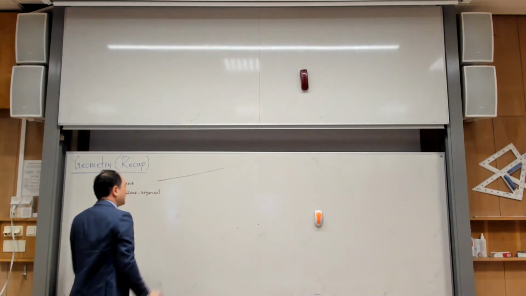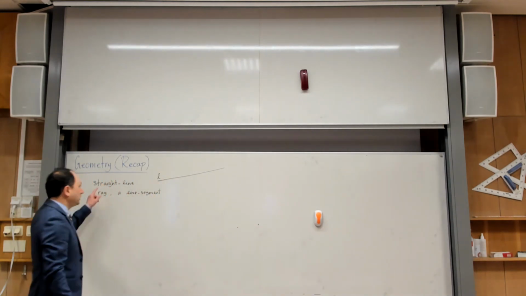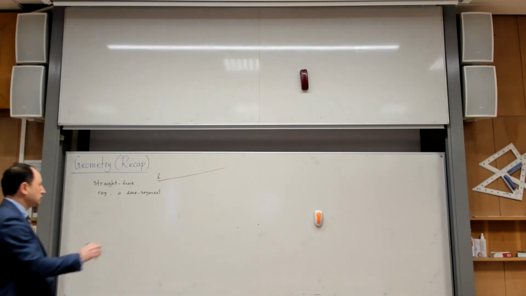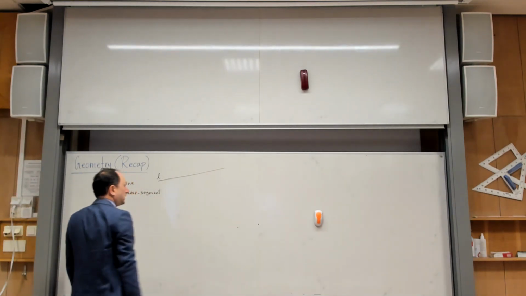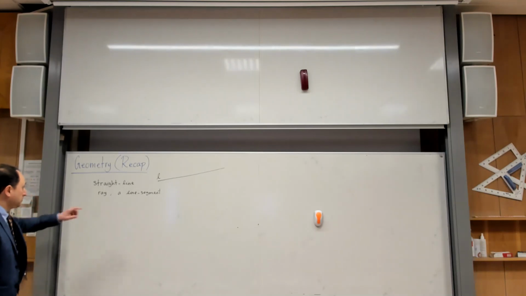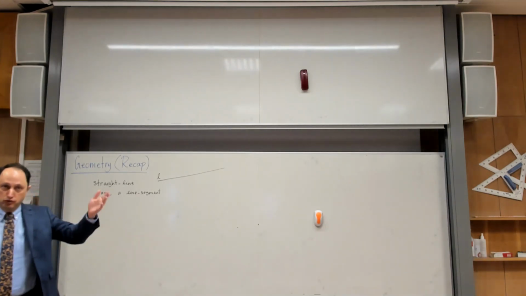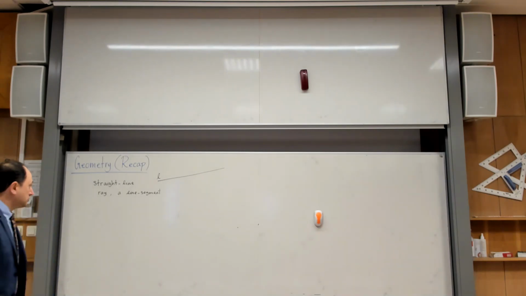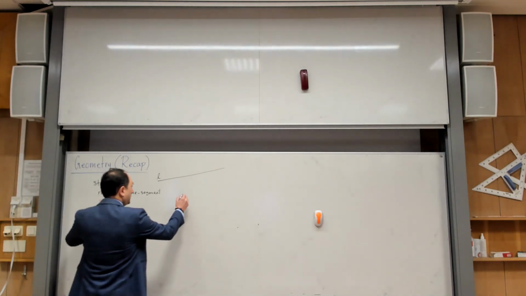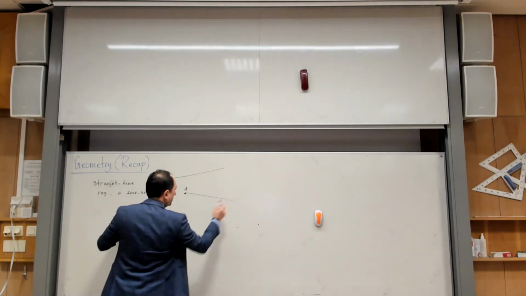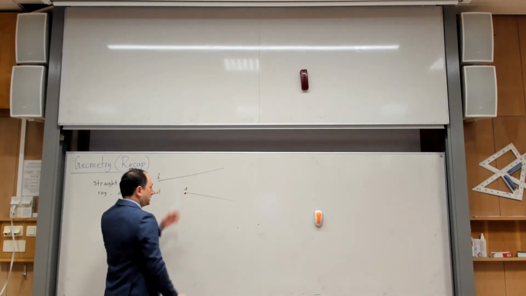This is a straight line, I can call it L. The point is that it continues forever. There is no starting point, there is no ending point. So that's a straight line. But when you talk about a ray, it means that you have a starting point, but you don't have any final point. So for example, if I talk about a ray, I start from a point, let us call it A, and then I can draw this. This is a ray starting from A.